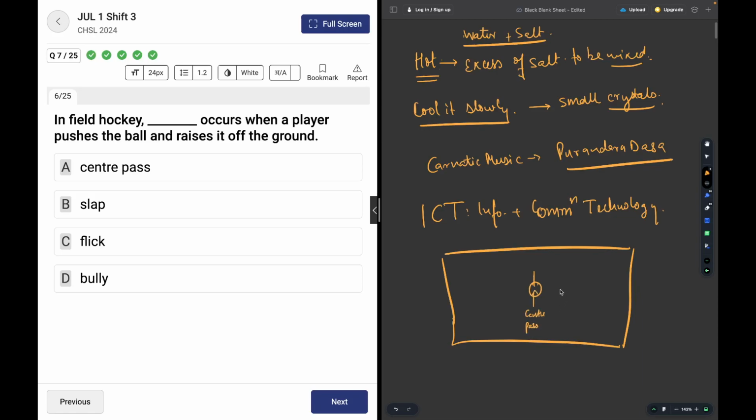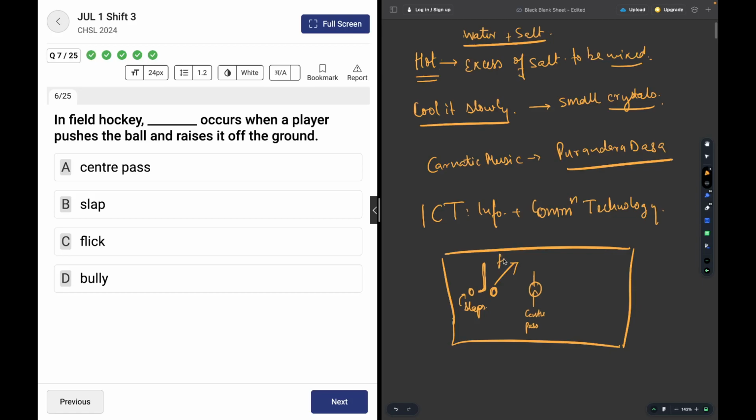Then slap. See, if this is the hockey stick and a player slaps the ball, it is not considered a foul. It is just touching the ball, slapping the ball from left and right, trying to keep it in the center. Flick means pushing the ball upwards.